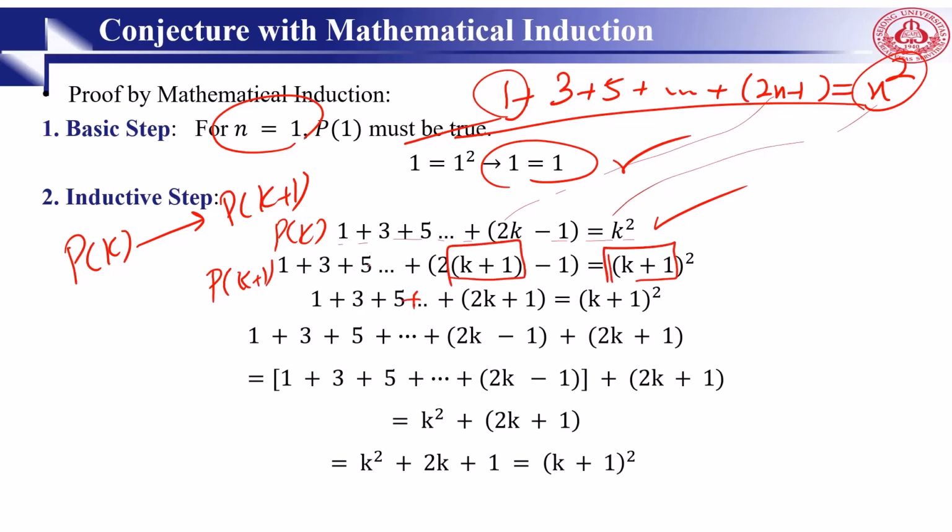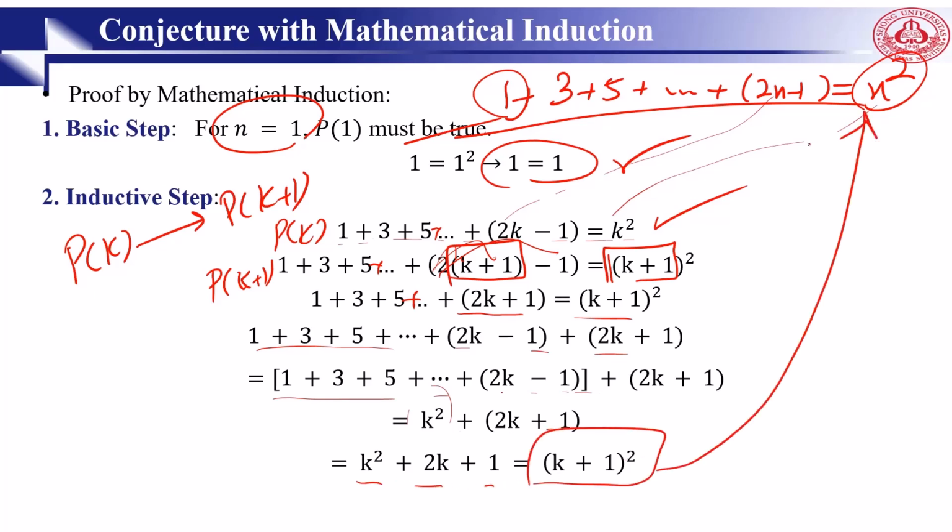Then, by simple mathematical calculation, you can come to this one, 2k plus 1 minus 1. Then you can come with this one. And finally, you come with k squared plus 2k plus 1, and this one is k squared plus 2k plus 1, which is simply k plus 1 to the 2, and you can see that this is correct. So we find the first step and second step. That's why this is proved.